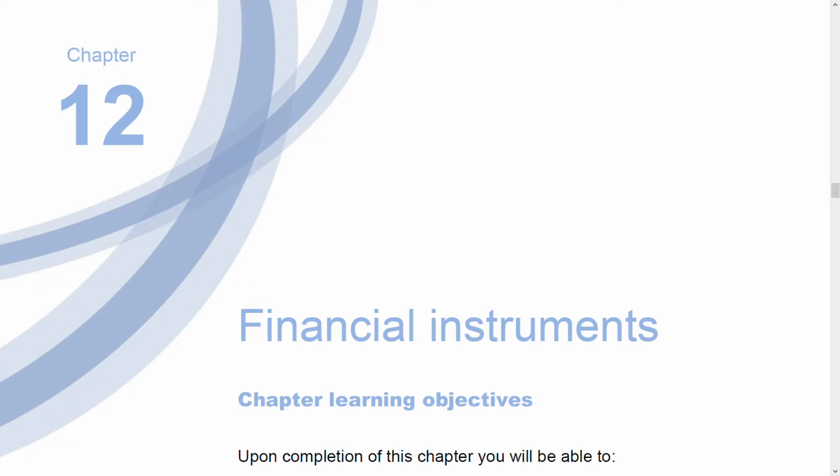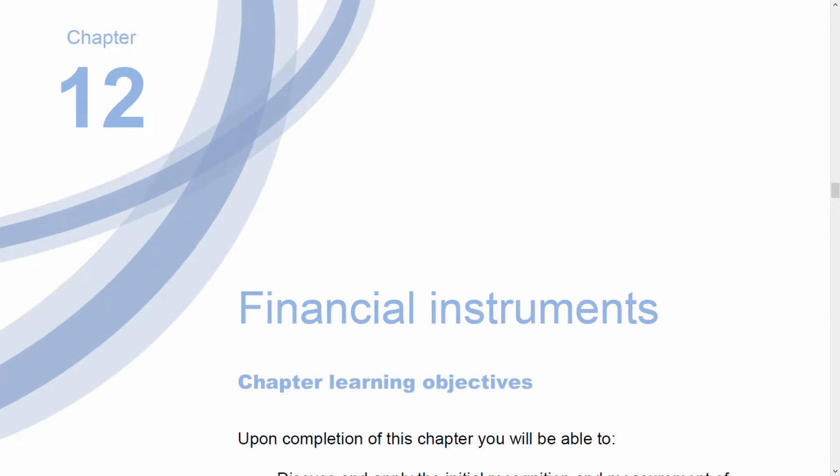So today's standard is IAS 32, which is on financial instruments presentation. As you know, financial instruments is one of the toughest areas in SBR. So I thought that before I cover any other standard, let me finish this standard so that you will have more time to go through it before your exam, because it requires more revision.